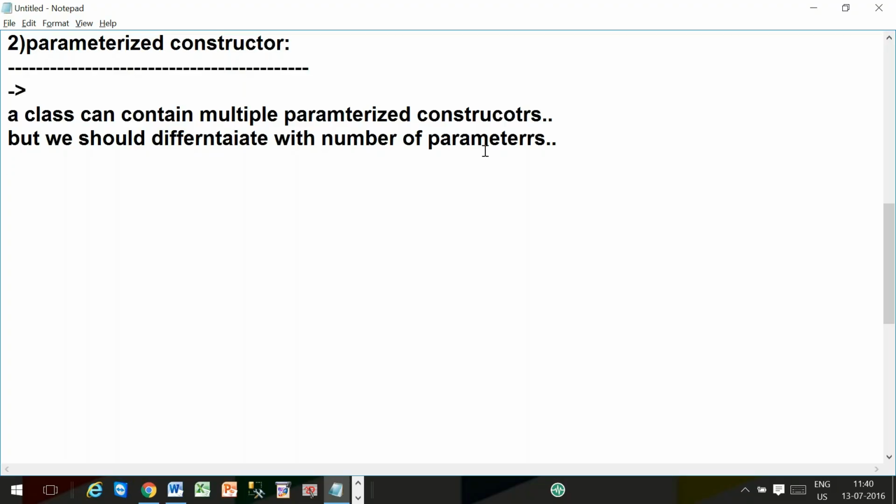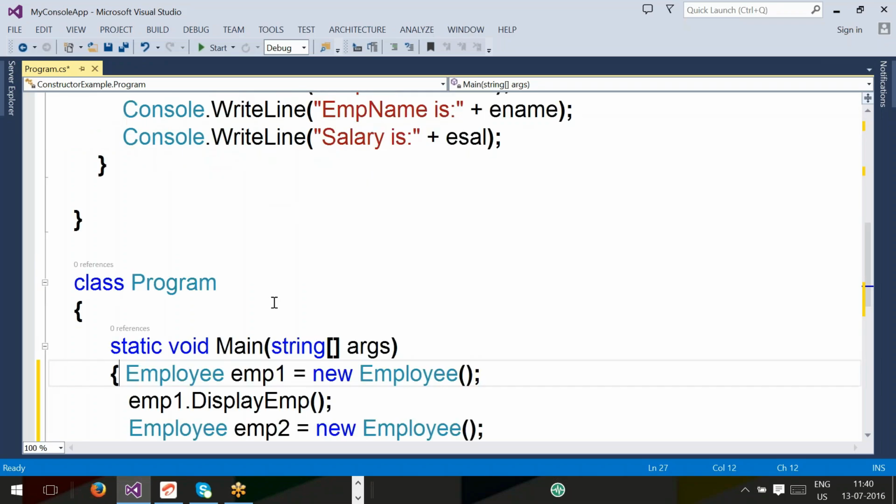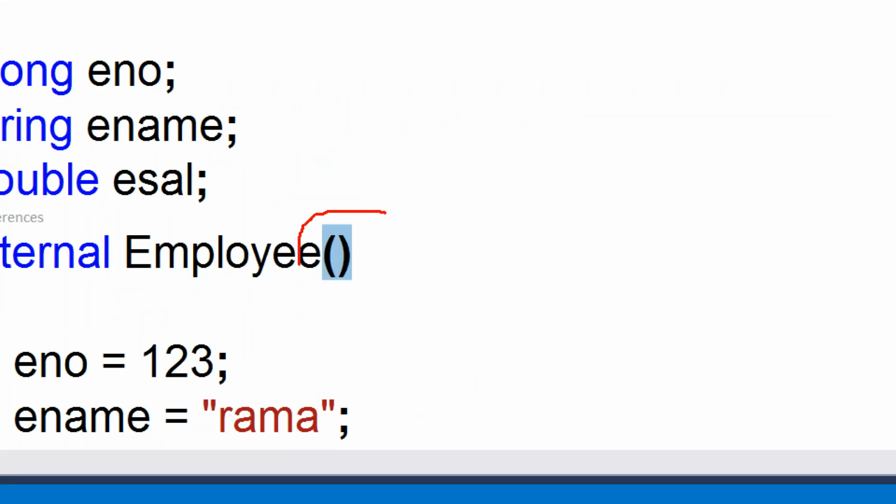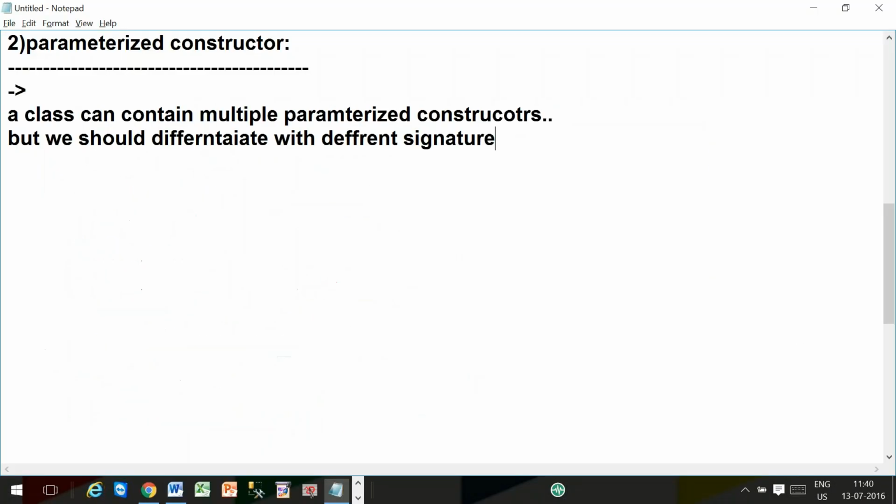We should differentiate them with different signatures. Differentiating from one constructor to another, we should differentiate with signature. Different signature means what?